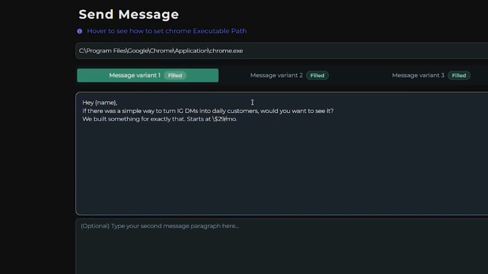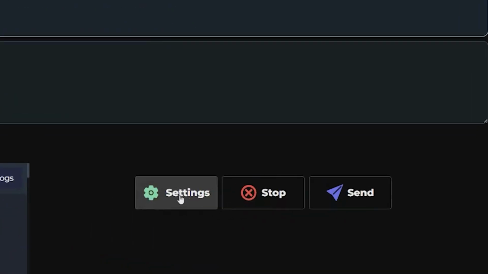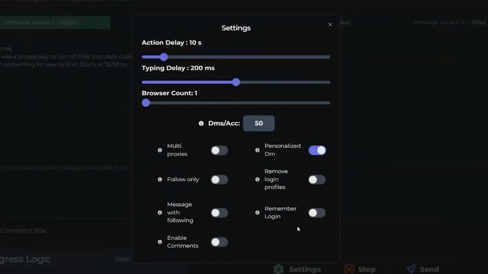Okay. But we are just going to use one variable, which is the name, to actually personalize the DMs. Once that is done, we are ready to go, but we just need to do one thing, which is we need to check the settings first. So we have a lot of different options, but I'm not going to go over what they do.